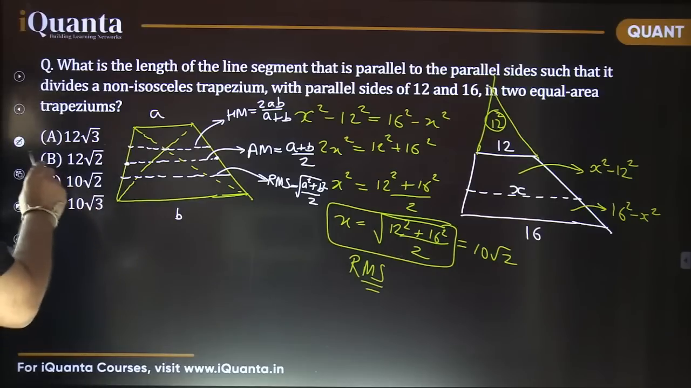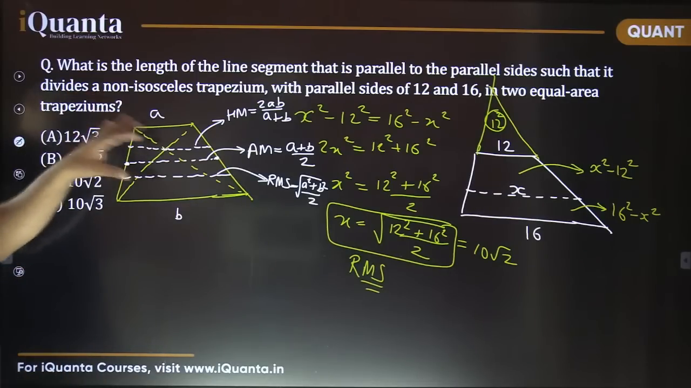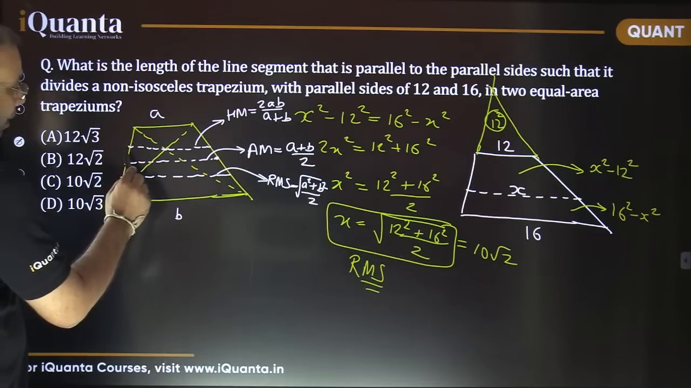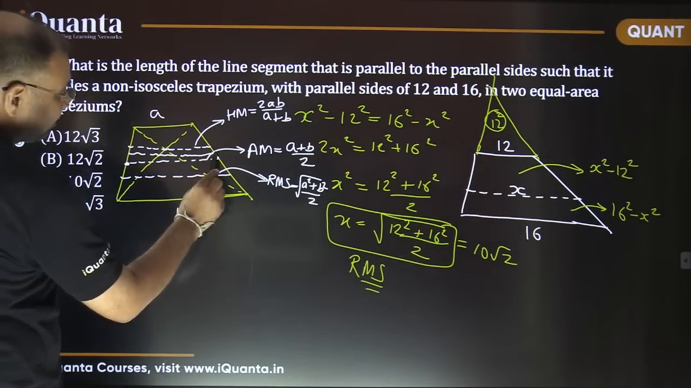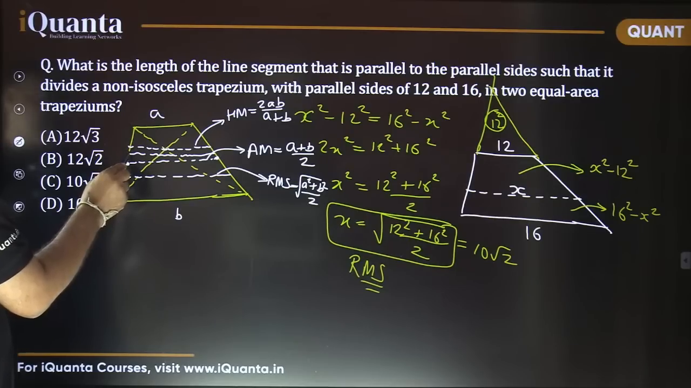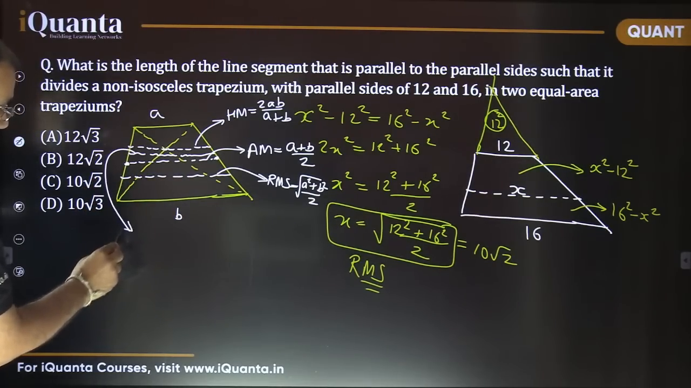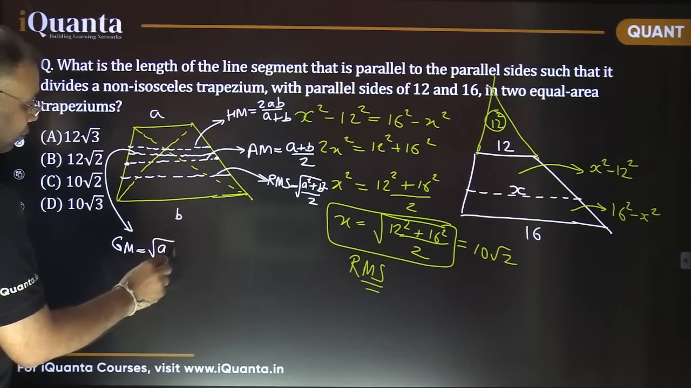So if I draw a line parallel to the parallel sides which divides the trapezium into similar trapeziums, that length comes out to be in between AM and HM, and it actually comes out to be the geometric mean. Let me mention it here. This is the geometric mean, which is basically root of A into B.